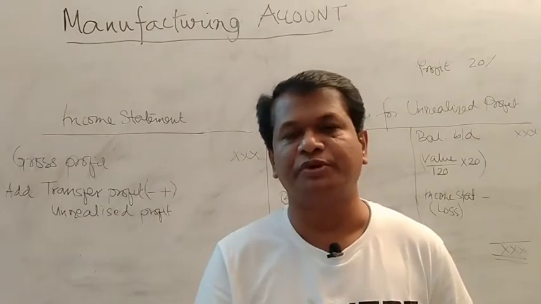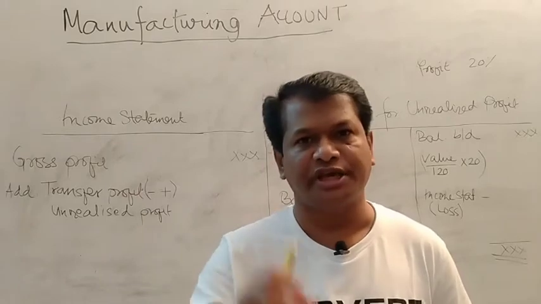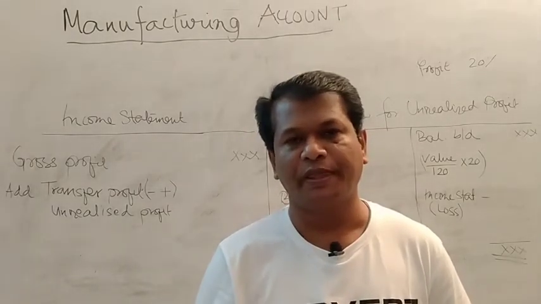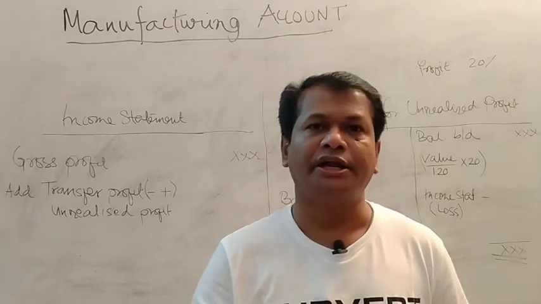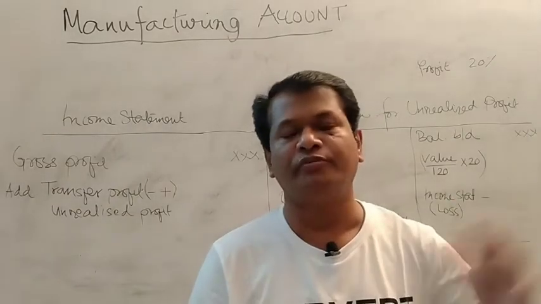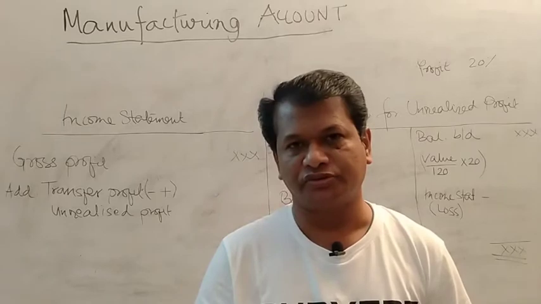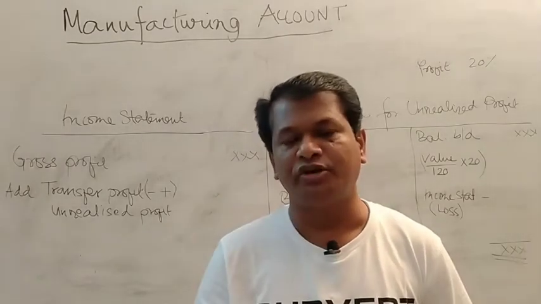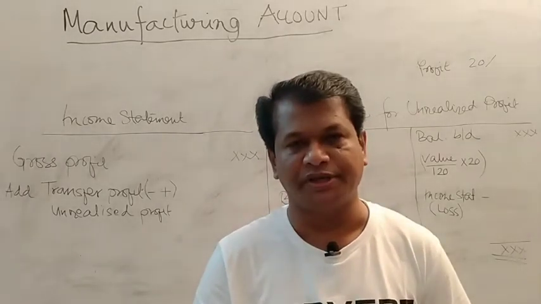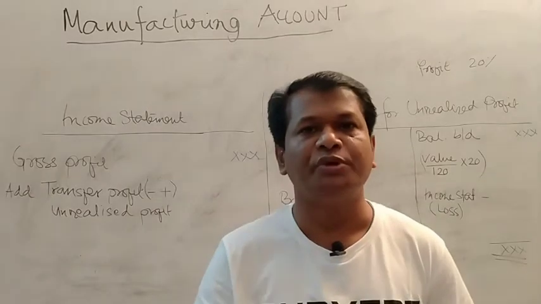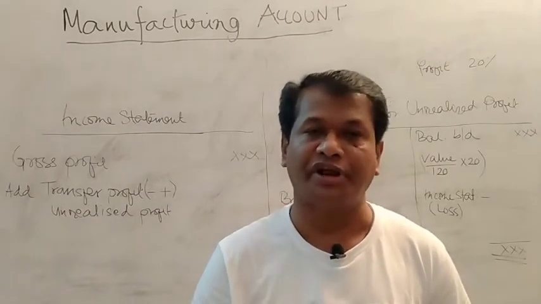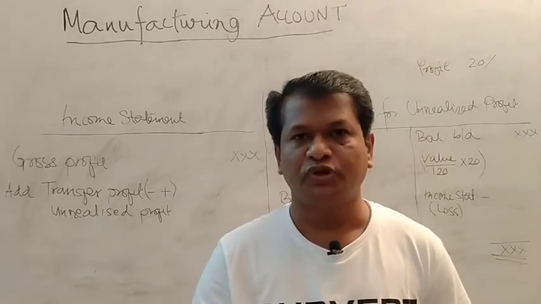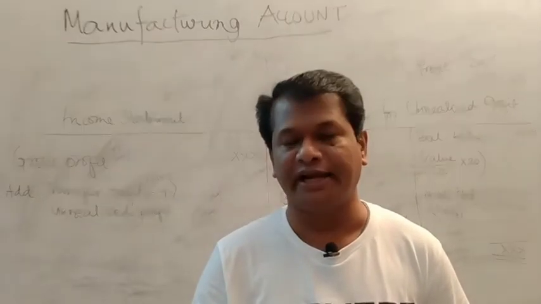Sometimes some expenses, such as warehouse expense, can be subtracted from the gross profit. And now you have to adjust the transfer profit which is coming from the manufacturing accounts. The transfer profit you have written there may be 20%. So that profit is to be adjusted by the unrealized profit. This is the difficult part for students. So how is the unrealized profit calculated?